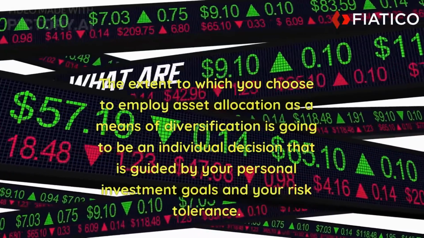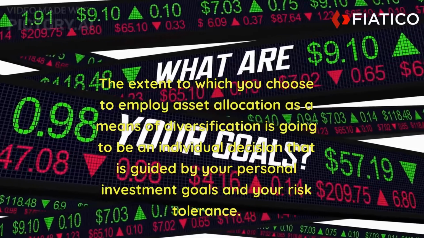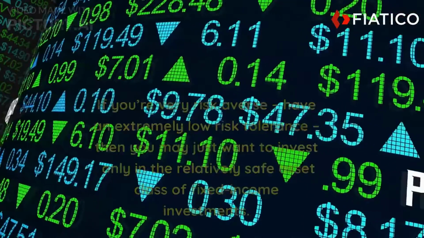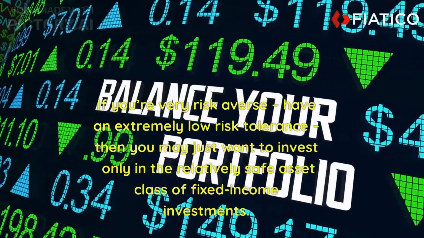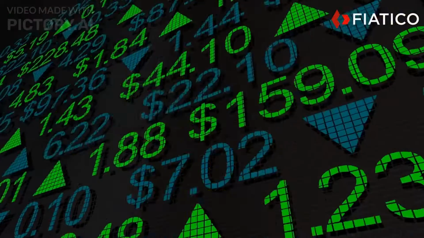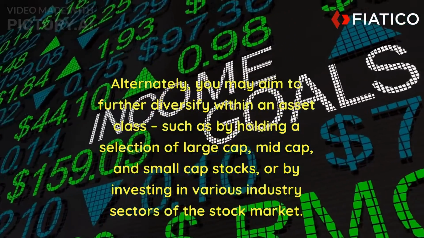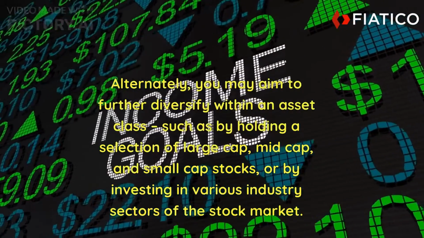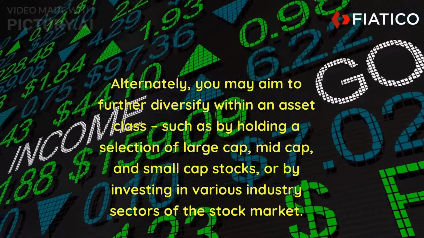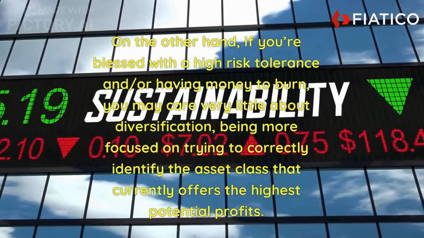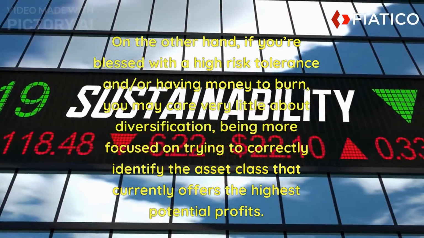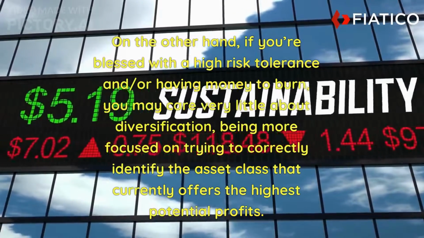The extent to which you choose to employ asset allocation as a means of diversification is going to be an individual decision that is guided by your personal investment goals and your risk tolerance. If you're very risk averse, have an extremely low risk tolerance, then you may just want to invest only in the relatively safe asset class of fixed income investments. Alternately, you may aim to further diversify within an asset class, such as by holding a selection of large cap, mid cap, and small cap stocks, or by investing in various industry sectors of the stock market. On the other hand, if you're blessed with a high risk tolerance and/or having money to burn, you may care very little about diversification, being more focused on trying to correctly identify the asset class that currently offers the highest potential profits.